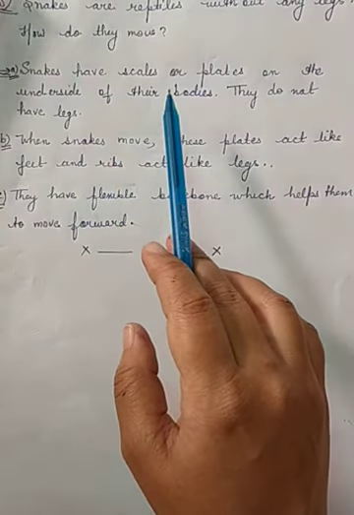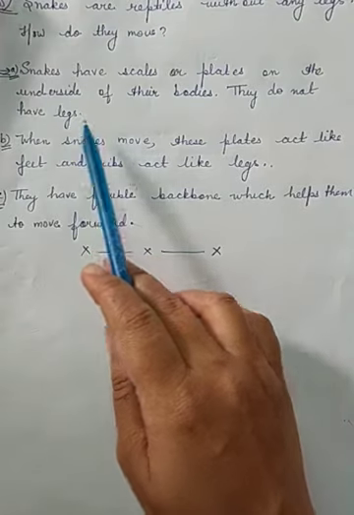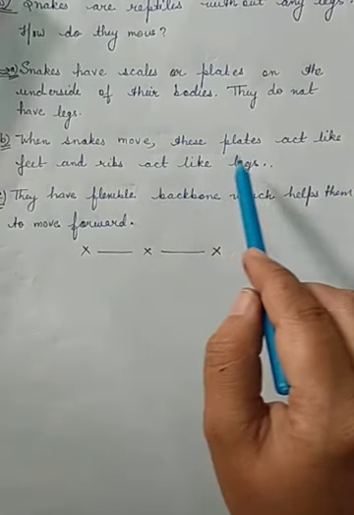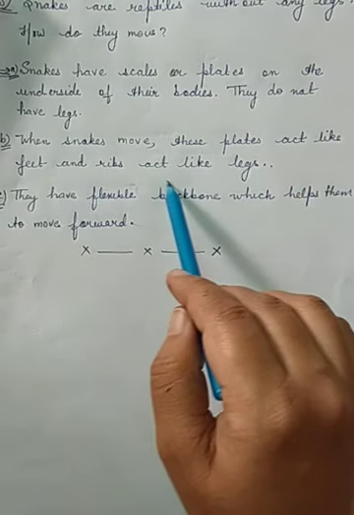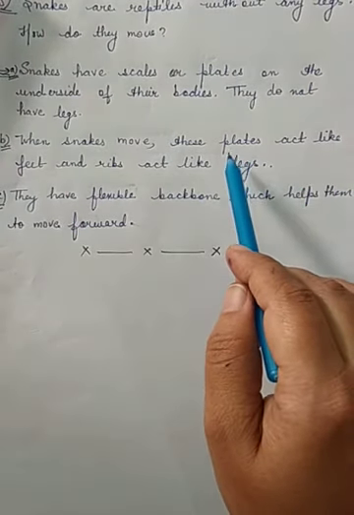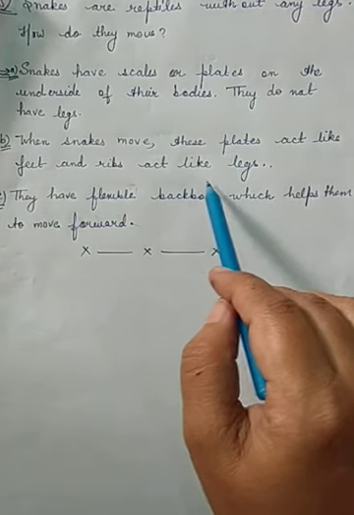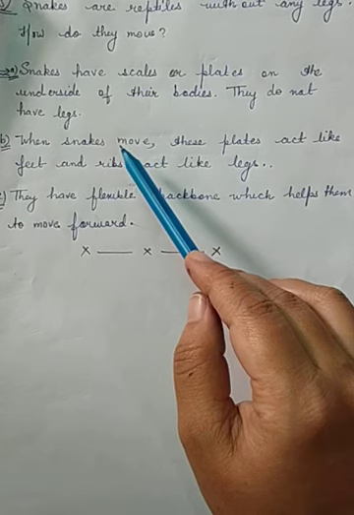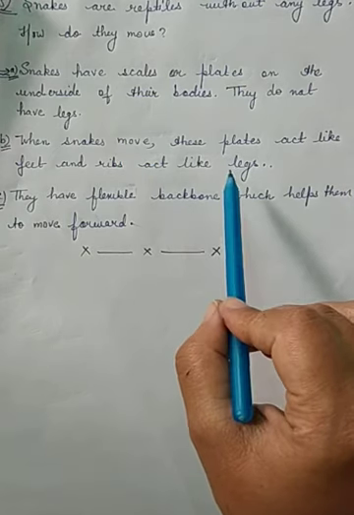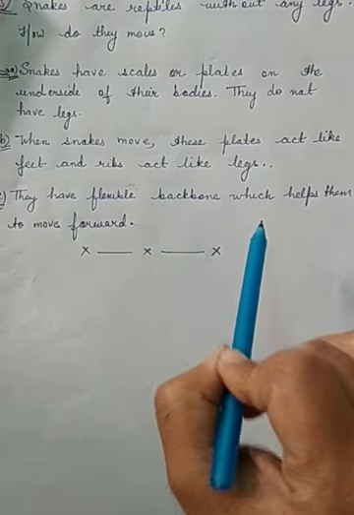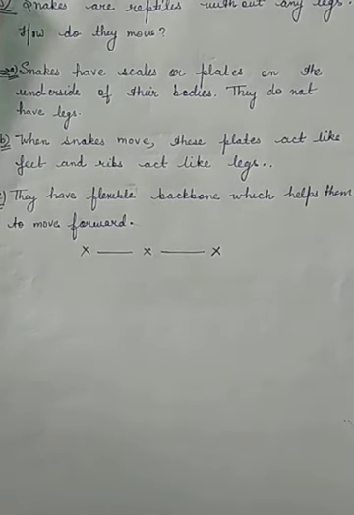So snakes have scale-like structures on the underside of their body, and when snakes move, what happens? These plates act like feet and ribs act like legs. So the plates on the underside act like feet and the ribs act like legs, and these scales are connected to the ribs of the snake. Snakes also have a very flexible backbone which helps them to move forward. So in this way a snake moves from one place to another.